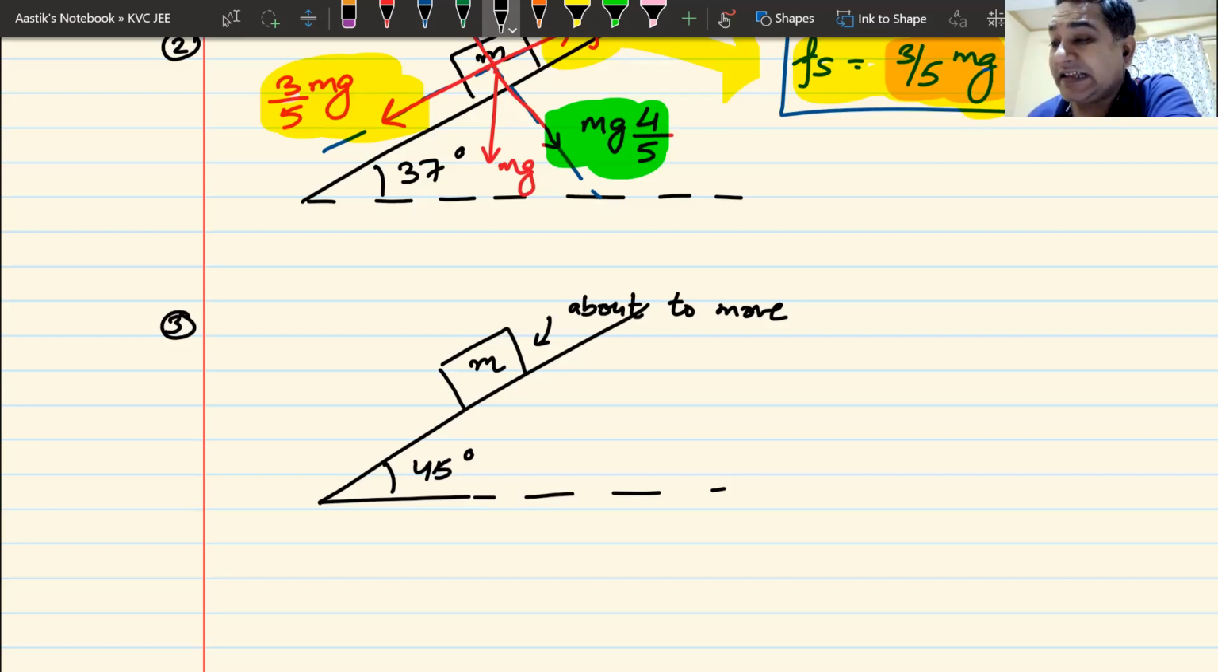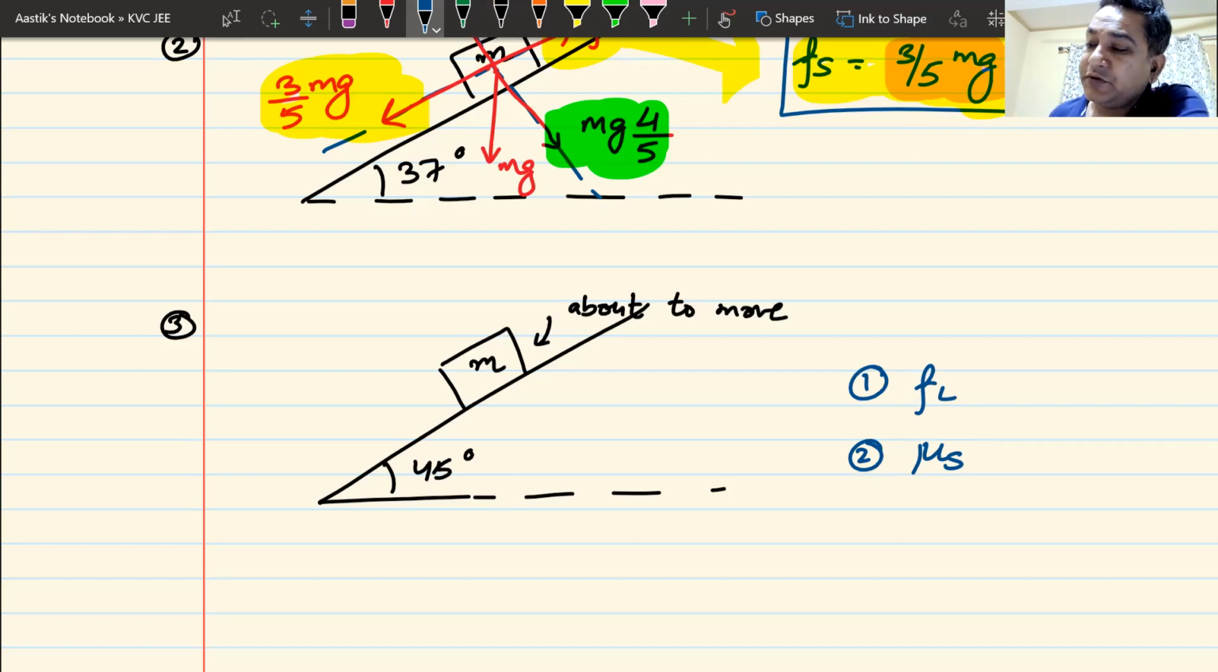Now the question is, what is the frictional force? Whether it is limiting friction, or you know that it is limiting friction. So you have to now find the value of limiting friction and also the value of mu s. Remember, at 45 degrees, the block is just about to move. Your time starts now.